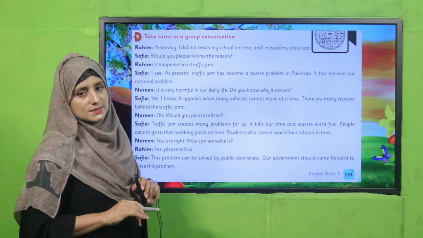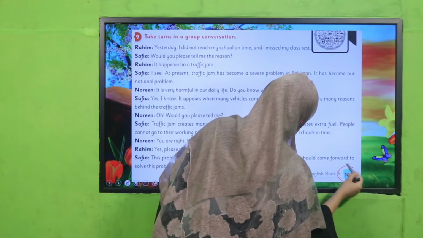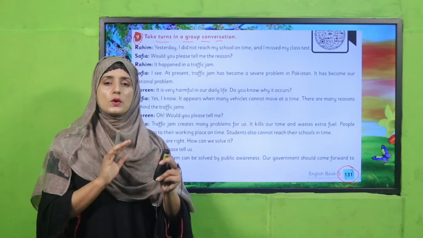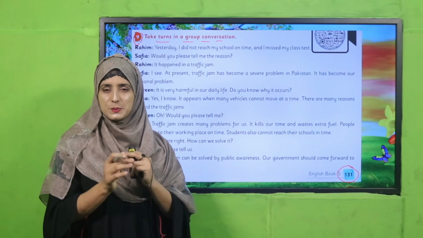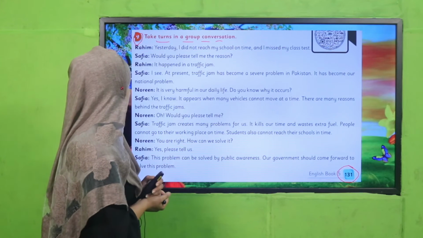So let's see what is there. My dear teachers and my dear students, there is also an activity on page number 131. You will take turns in group conversation. How can you take turns in group conversation? Suppose you have to speak with each other, how will you speak?